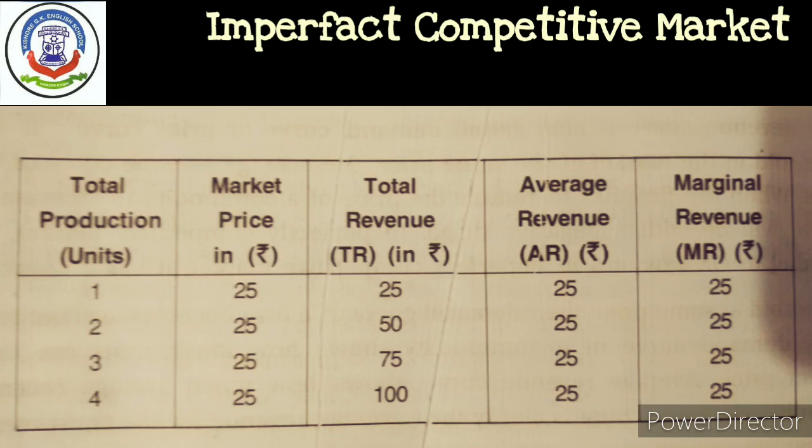When marginal revenue is 0, total sales revenue is maximum and fixed. When marginal revenue becomes negative, total sales revenue decreases.